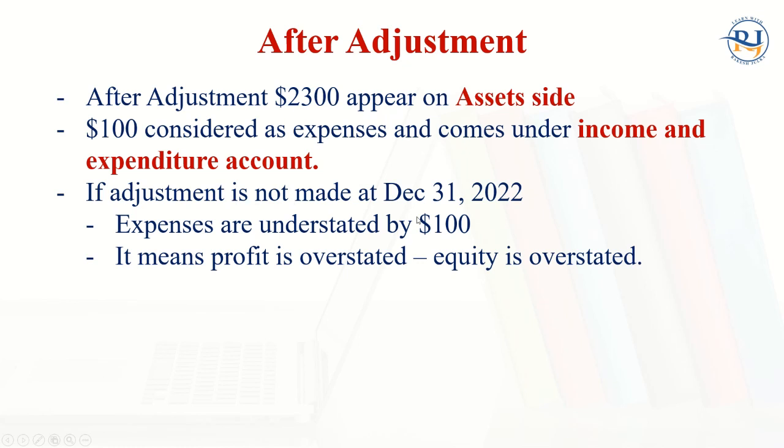If adjustment is not made, for example on 31st of December 2022, what will happen? It will show that the $100 expenses will be understated. So $100 expenses is not posted in the income and expenditure account on the expenses side. It means the profit will be overstated. It will show there is more profit. Why? Because we have understated $100 as expenses. So when the profit is more, it will show equity is more, meaning equity is overstated.